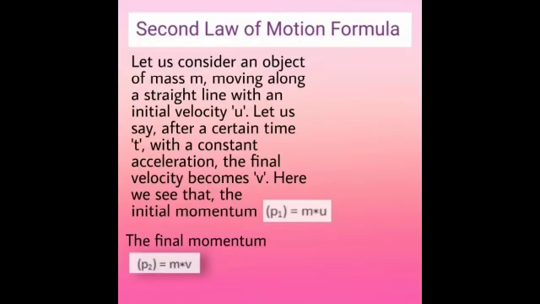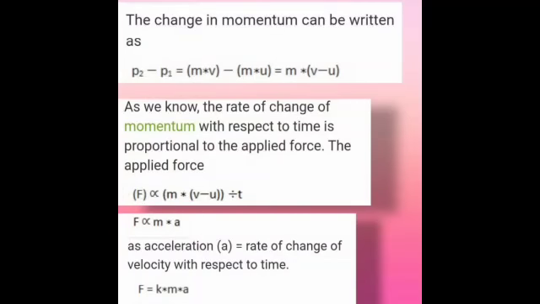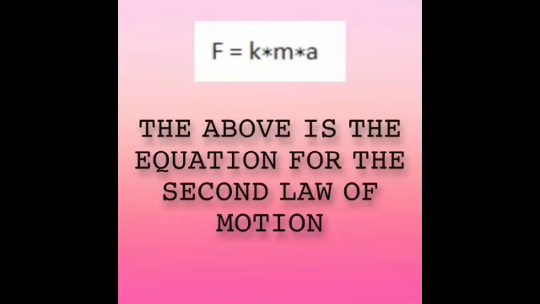Here we see that the initial momentum p1 is equal to m into u. The final momentum p2 is equal to m into v. Change in momentum can be written as p2 minus p1, which is equal to m into v minus m into u, which is equal to m into (v minus u). As we know, the rate of change of momentum with respect to time is proportional to the applied force. The applied force F is proportional to m into (v minus u) by t. F is proportional to ma, as acceleration a is equal to the rate of change of velocity with respect to time. F is equal to k into m into a. The above equation is the equation for the second law of motion.